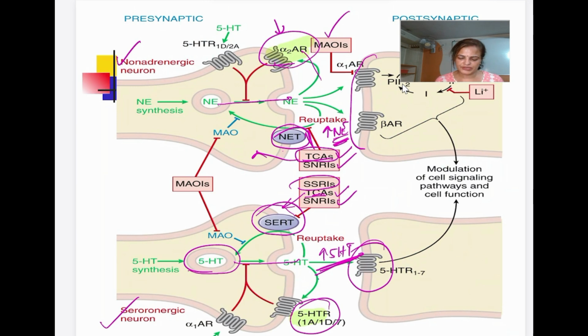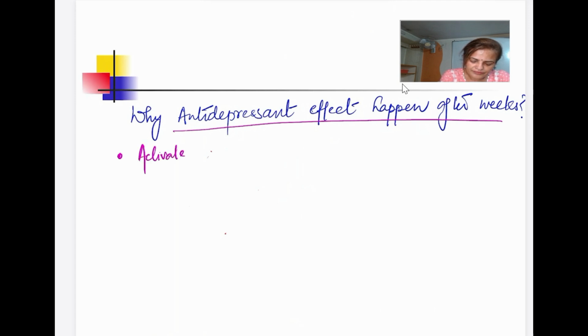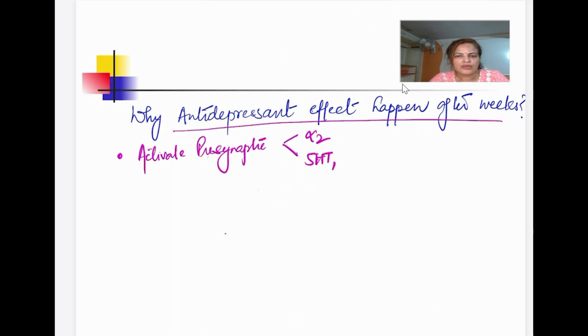Now what will happen with time? This drug causes desensitization of the receptor. So why does the antidepressant effect happen after a week? They activate the presynaptic receptor: on the noradrenergic neuron it is the alpha 2 receptor, whereas on the serotonergic neuron it is the 5-HT1 receptor.